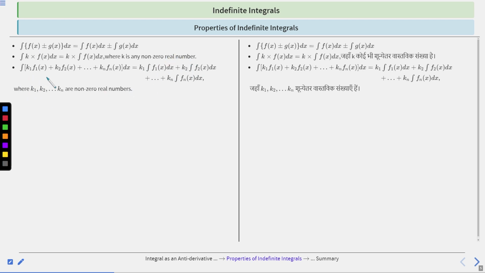Now, integration of k1 f1 x plus k2 f2 x till kn fn x dx can be written as k1 integration of f1 x plus k2 integration of f2 x till kn integration of fn x dx, where k1, k2 till kn are non-zero real numbers, right? Clear? So these are basically the basic properties of indefinite integrals. You have to remember these.